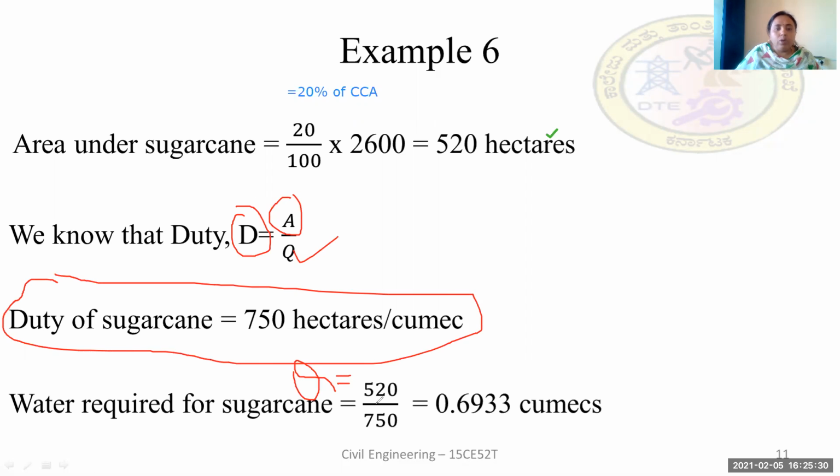Q is equal to A by D, that is 520 by 750, which gives the water required for sugarcane as 0.6933. So the discharge required at the canal head is 0.6933 cumec.